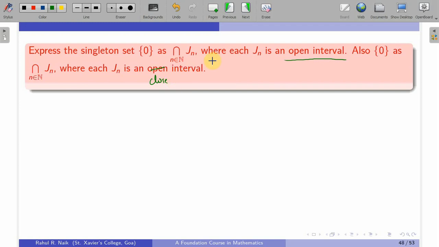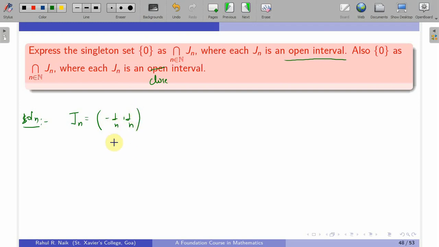I would do one part for you, that is, I would express this singleton {0} as the intersection of Jn where each Jn is an open interval. So the idea is basically again from the limits. Okay, so what I'll do is construct this sequence of intervals Jn. I'll take Jn to be the open interval (-1/n, 1/n).